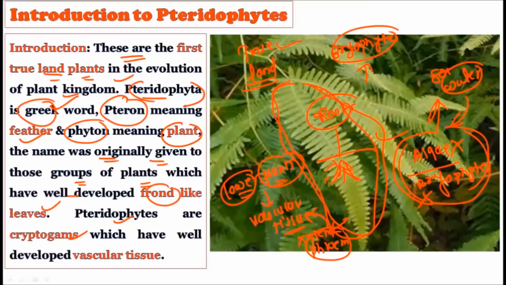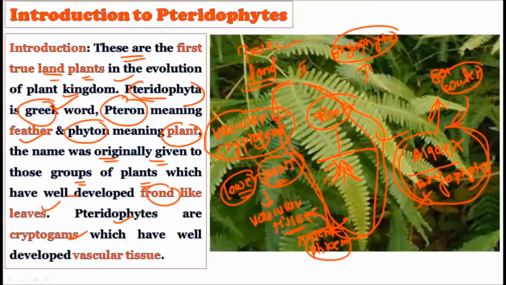So they are famously called the vascular cryptogams. What is the term? They are famously described as the vascular cryptogams. That literally means the cryptogams which possess the vascular system. So whenever we say vascular cryptogams, there is only a one word answer, that is the pteridophytes.